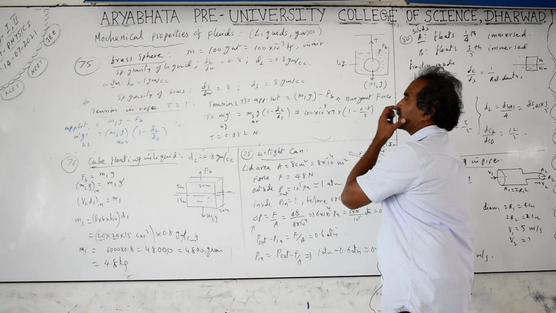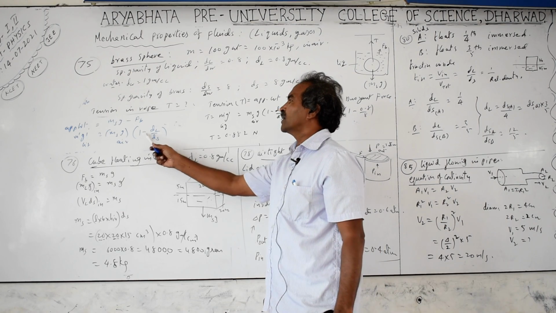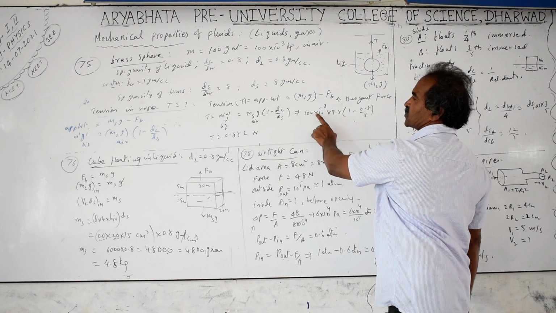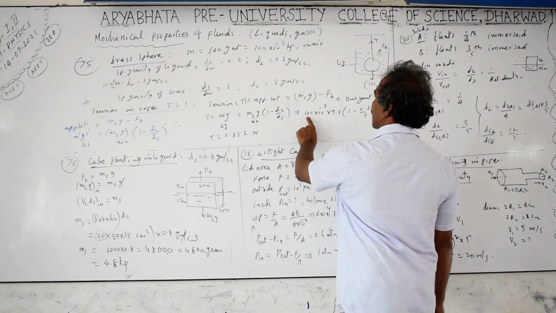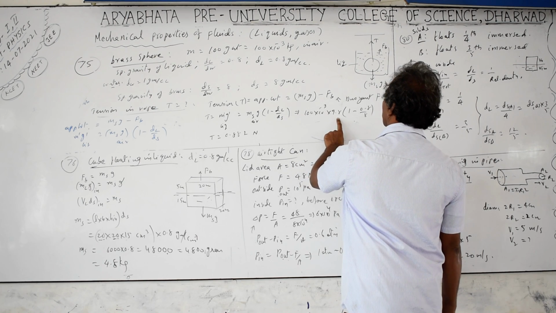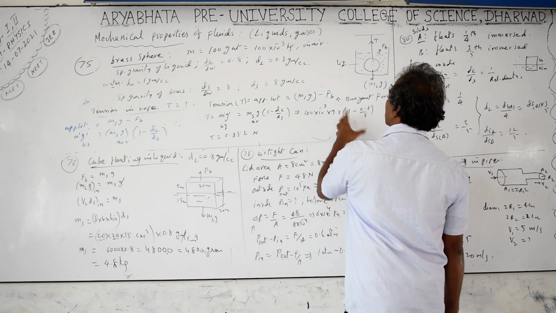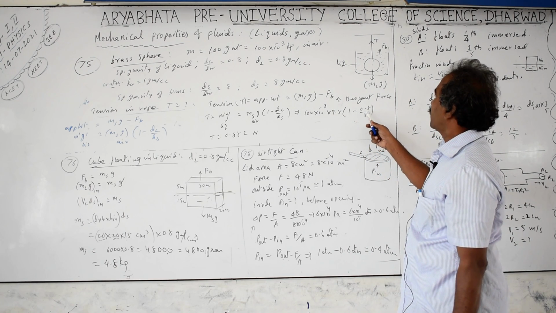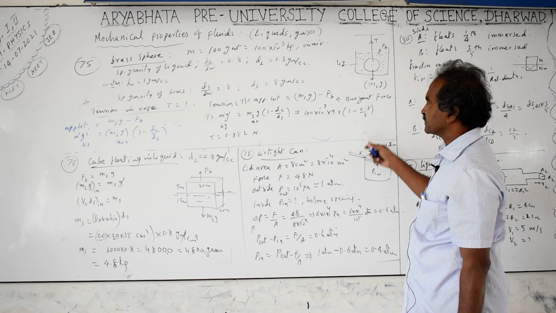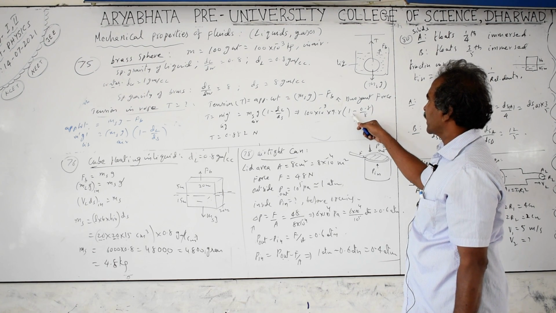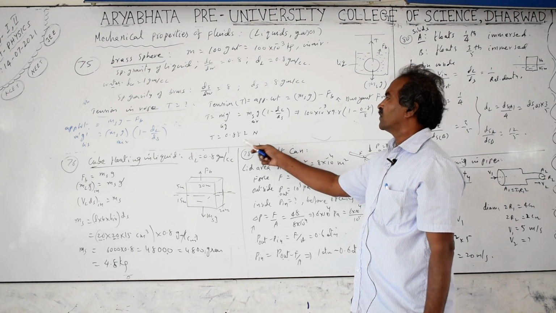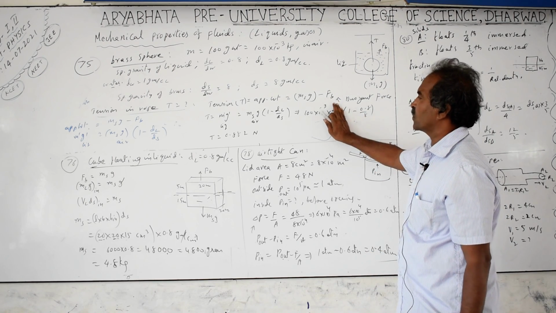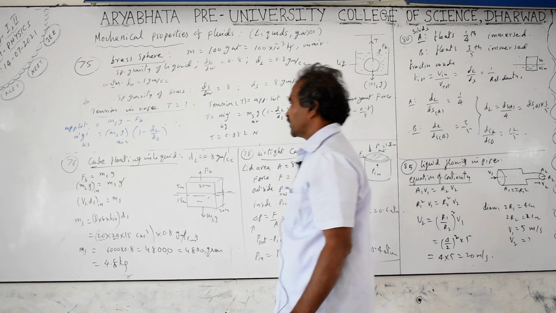Next, the tension in the rope is the apparent weight. Apparent weight is equal to the true weight in air into 1 minus density of the liquid by density of the solid. Substituting, mass 100 into 10 to the power of minus 3 into g, 9.8, which is given in the question, otherwise 10, into 1 minus density of the liquid 0.8 by density of the solid 8. That is 1 minus 0.1, you will get 0.9, into multiplication. You will get the tension as 0.882 newtons. If they ask only for the apparent mass, you don't take g. Then you can express it in gram weight or kg weight.